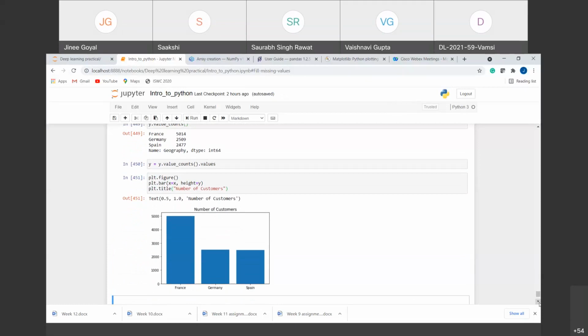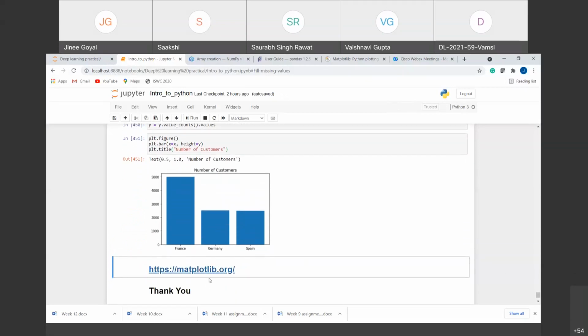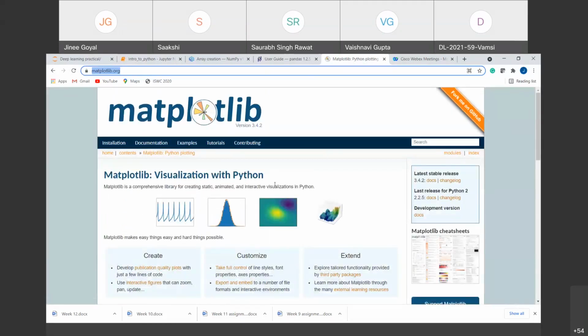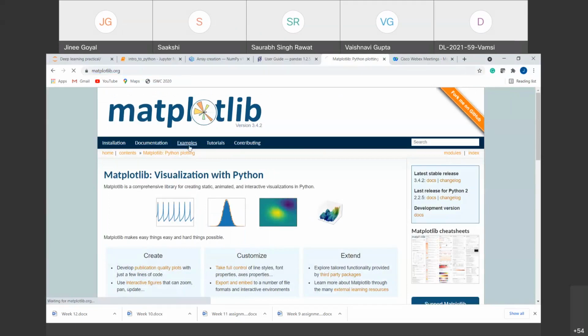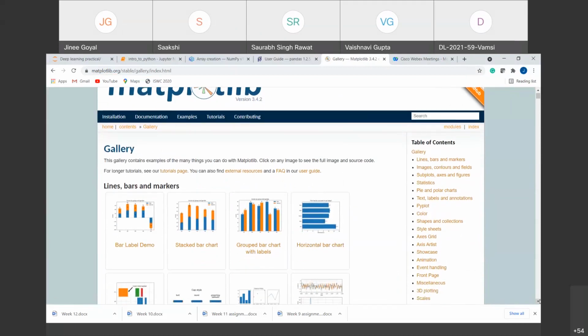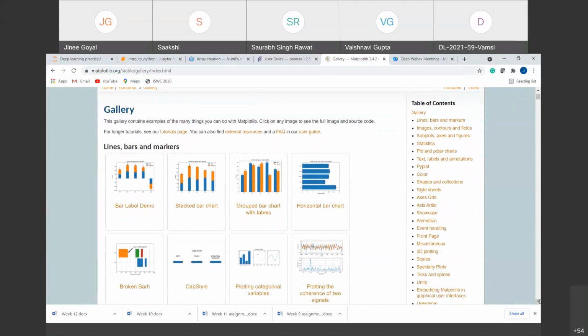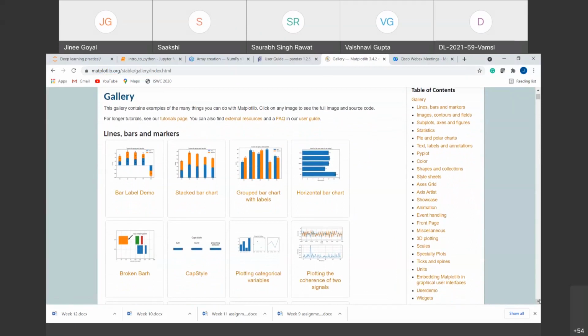Similarly, we can draw other types of graphs also. So you can go to this link and you can see various graphs. For example, this is the link that I have provided. Here, see the examples portion. It is a very detailed library. So you can see there are various graphs, right? Any graph that you want to create, you can just check from here, right? The bar graph is there, the stacked bar graph is there, right?